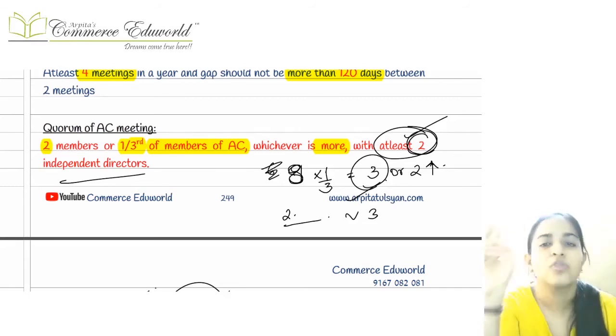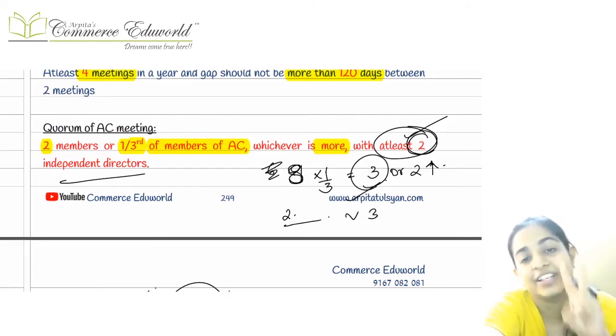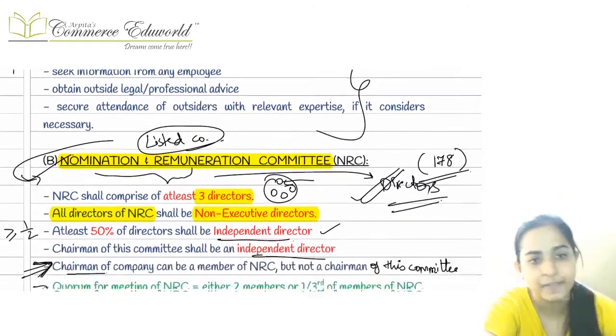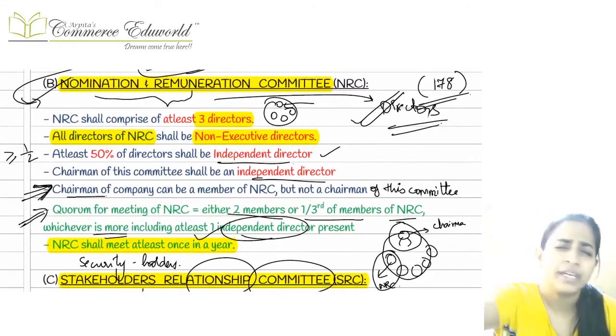Okay, so 2 members or 1/3 of the members, whichever is higher, but with at least 2 independent directors present there. This is what we had studied for the audit committee. Powers of the audit committee, we are going to take it from section number 177, and that's why I have ignored it here.